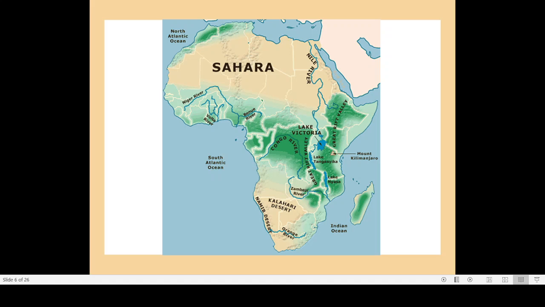So, Egypt has had a flourishing civilization from ancient times. It is mainly because of this Nile River. It is influencing the human life as well as animal life around the region of Nile. So Nile is a very long river, and it is also influencing the vegetation, animal life, human life. So that's why that region has been important in history for a long time. That's why Egyptian civilization started.